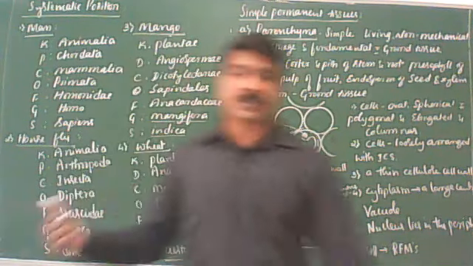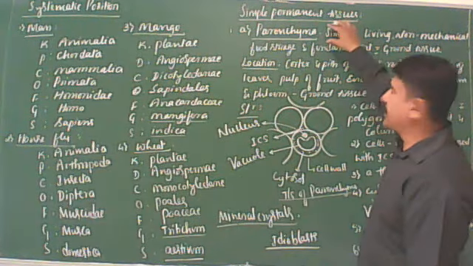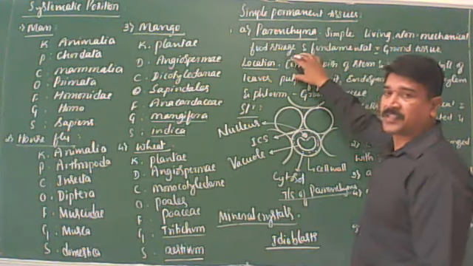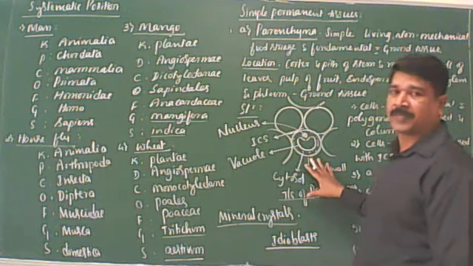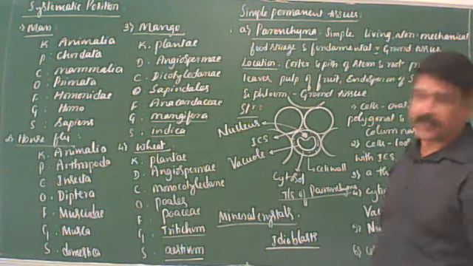So this is the structure of the parenchyma. I think it is very clear. So first the definition, then location and structure of parenchyma. I think it is very clear. So next we'll go for the types of parenchyma.